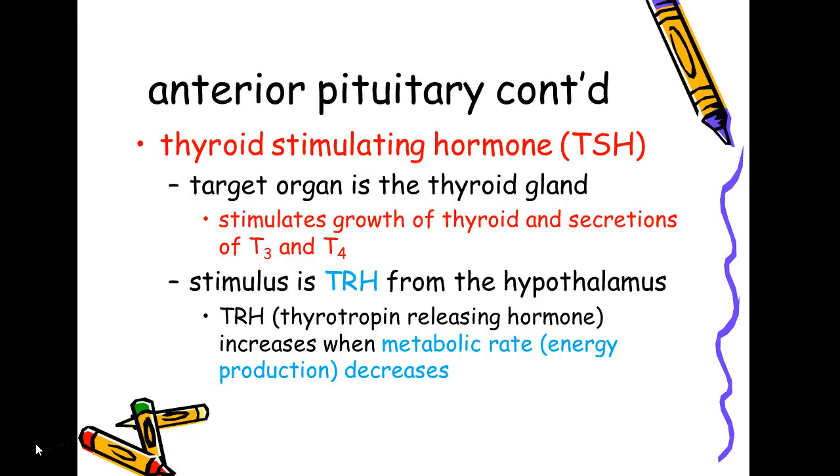Another one is TSH, or the thyroid stimulating hormone. Its function is to stimulate the growth of the thyroid and the secretions T3, triiodothyronine, and T4, thyroxine, made by the thyroid. And the stimulus, obviously it has a releasing hormone from the hypothalamus. And when the condition in the body is that the metabolic rate is slow, or the metabolic rate decreases, then the TRH from the hypothalamus influences the pituitary to make the thyroid stimulating hormone.